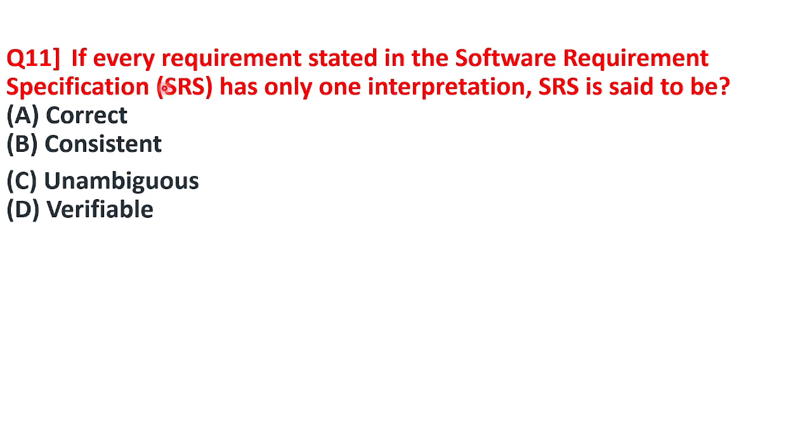In the SRS, everything is unique. Whatever is written inside the SRS is unique. There is no duplicate, redundant or ambiguous data. So it is called an unambiguous SRS. So option C is the correct answer for this.